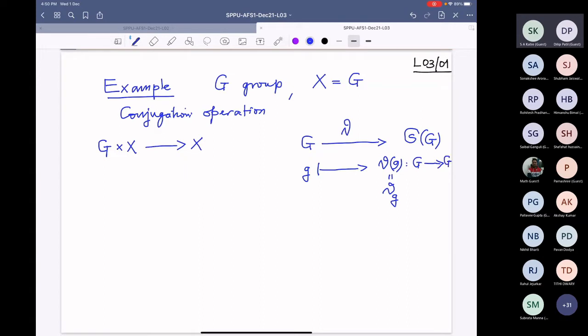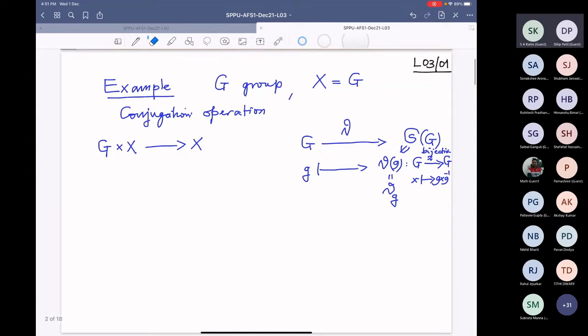And I have taken any x going to its conjugation by g, so g x g inverse. First of all, note that this conjugation map is indeed a bijective map. This is a must. This means that it belongs here. And this is called inner conjugation by g, or inner automorphism by g. It is actually an automorphism.